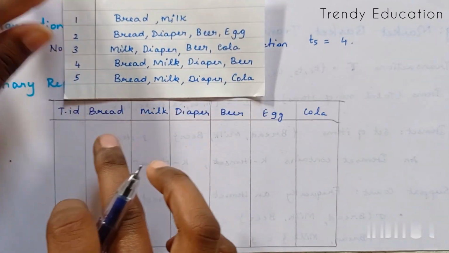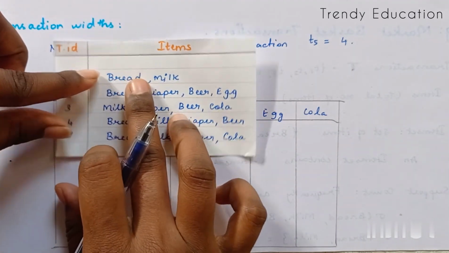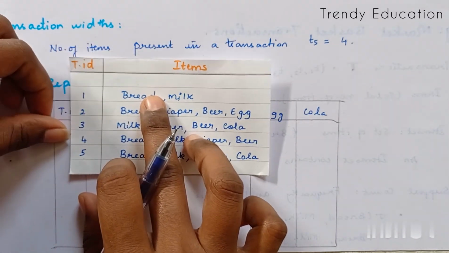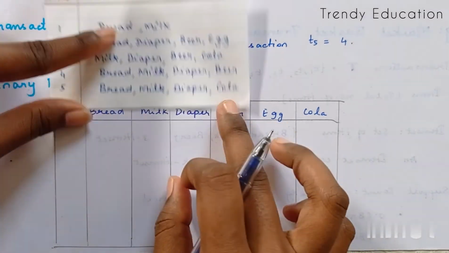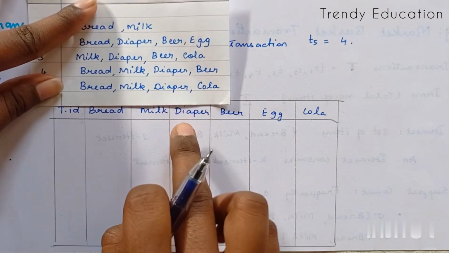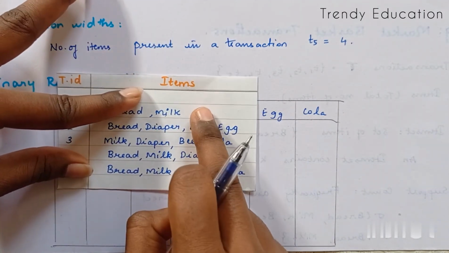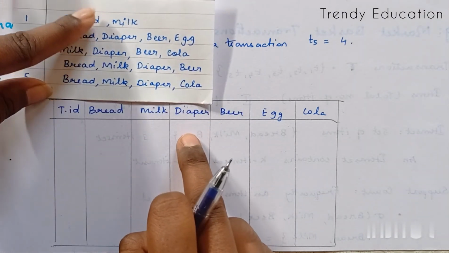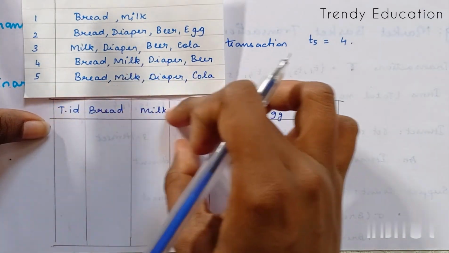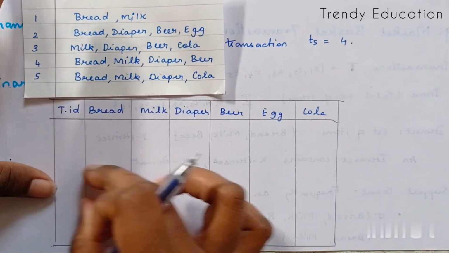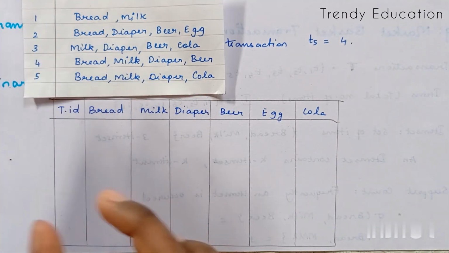So let's start making this binary representation. If the item is present in the transaction, I'm going to represent it as 1. And if the item is absent, you can see that diaper is present here and absent here, I'm going to represent it as 0. Each transaction is represented in a row, and each column represents the presence of the items in the particular transaction.